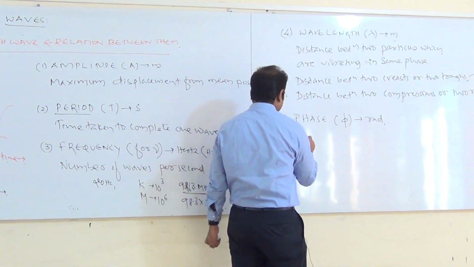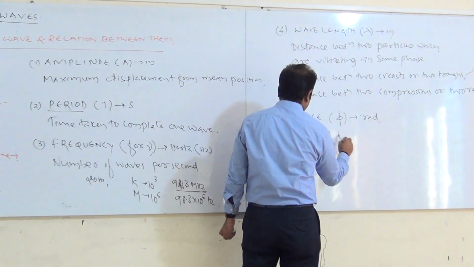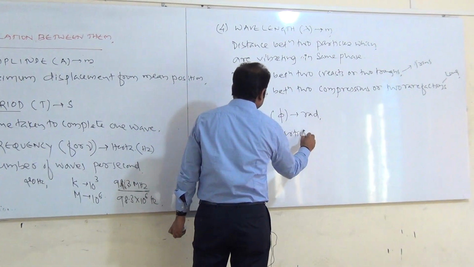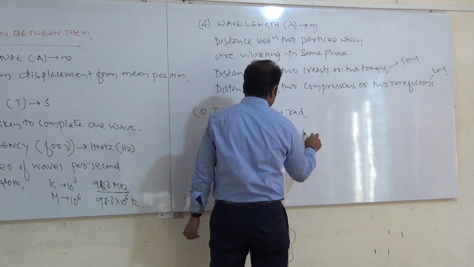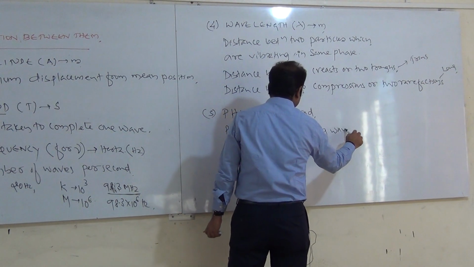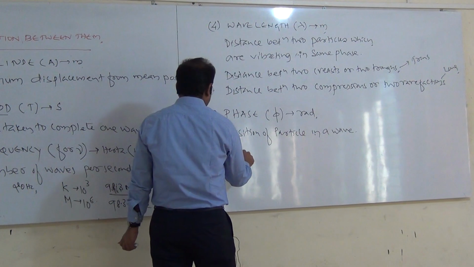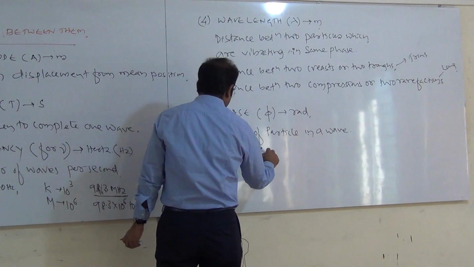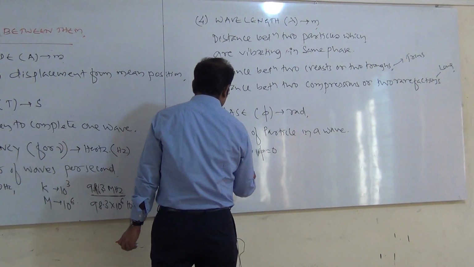Therefore, it is defined as the position of the particle in a wave. At P, phi is equal to 0.